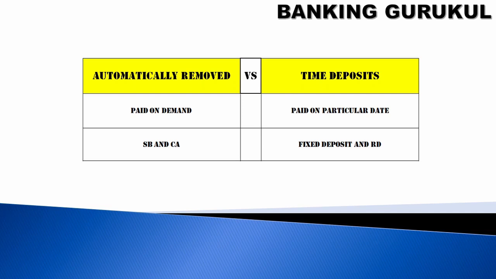What is the difference between demand deposit and time deposits? Demand deposits means paid on demand. Time deposits means paid on a particular date. For example, demand deposits are savings and current account. For time deposits, fixed deposits and RD.